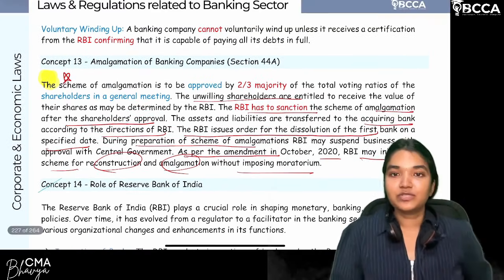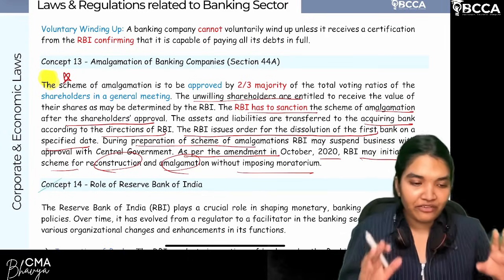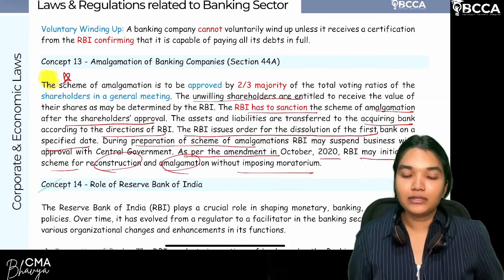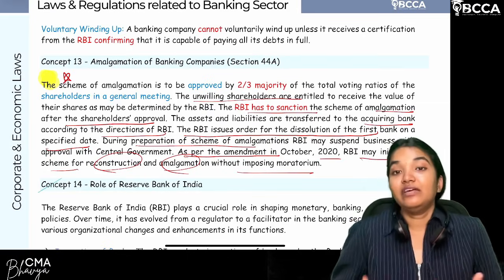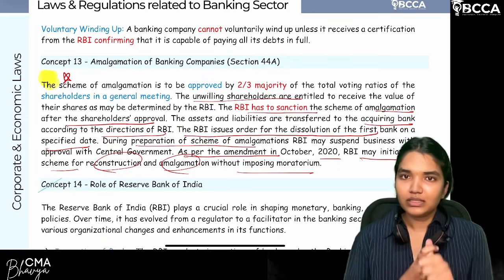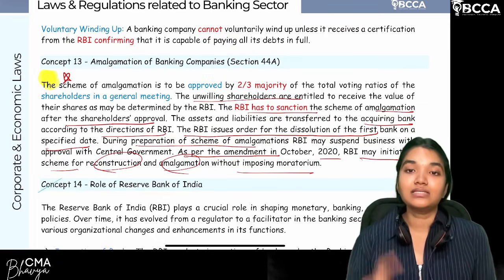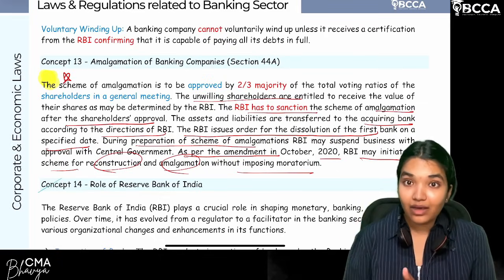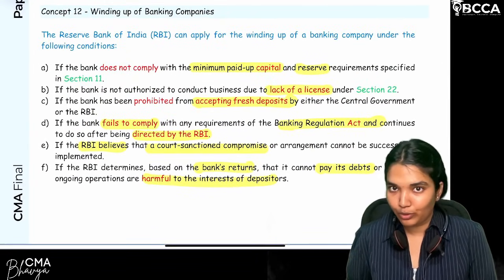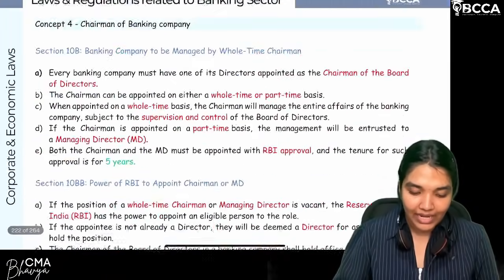So these are the provisions which are very important from an examination point of view for banking regulation. So if I have to quickly recall, I know it's too much content, and it's high level of wordings and terminologies. So you don't need to worry about that. Starting, make sure you learn about the dividends, loans, licensing of the banks, and SLR, CRR, and amalgamation, and then winding up. These are the important concepts from an examination point of view. So, this is all related to the Banking Regulation Act 1949.